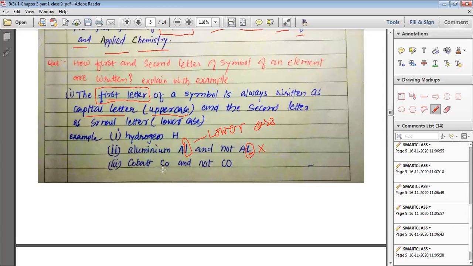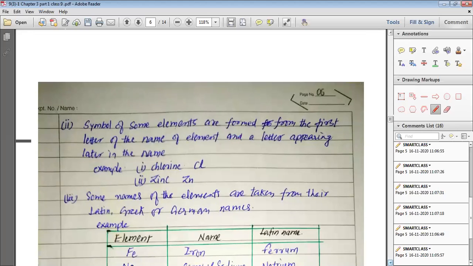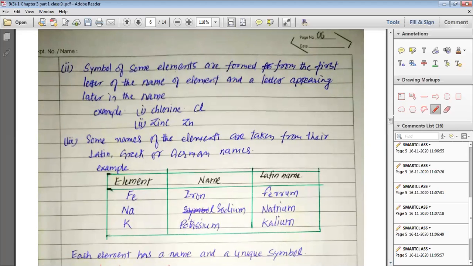Same way you can see that cobalt should be written with capital C and small o, but not capital C and capital O. Same way, my dear students, while writing the symbol, it is not necessary that only the first and second letters are taken. For example, if you want to give a symbol to aluminium, we write the symbol of aluminium as capital A and small l, where we have used the first and second letter. But it is not necessary that all the time you take the first and second letter for the symbol.